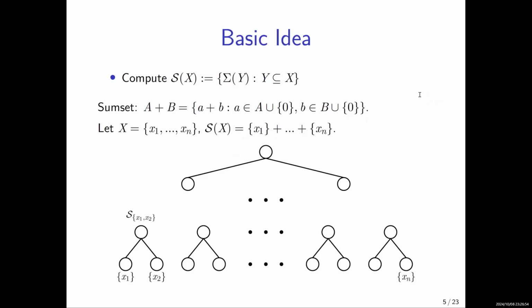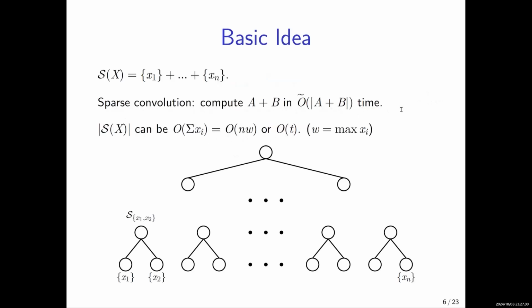Such a framework has been utilized in several prior papers. So here, to compute the sumset of two sets, we will use sparse fast Fourier transform, which runs in near linear time in the input and output size. So we see that if we just naively follow this framework, the overall running time would be n times W, or the order of T.